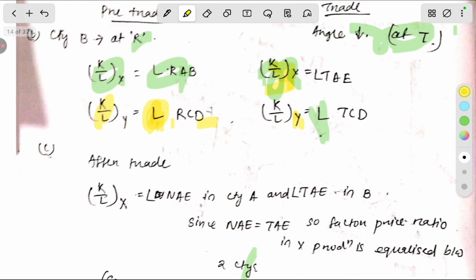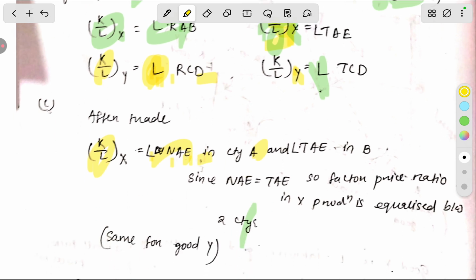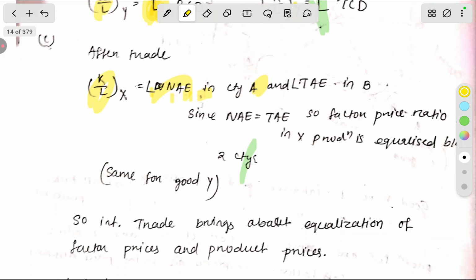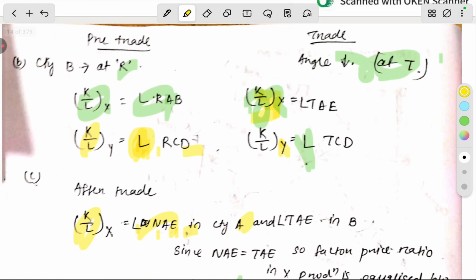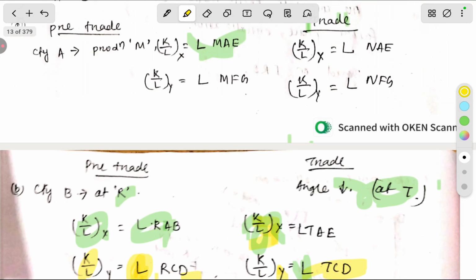So after trade, with both countries establishing trade, the capital-labor ratio to produce X is equal to angle NAE in country A and angle TAE in country B. Since NAE and TAE are equal, the factor price ratio in the production of X will be equal between the two countries. You can say the same for Y after trade: in country B it is angle TCD and in country A the capital-labor ratio is equal to angle NFG.